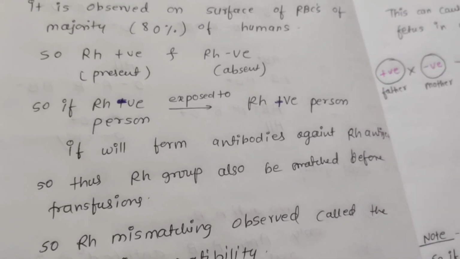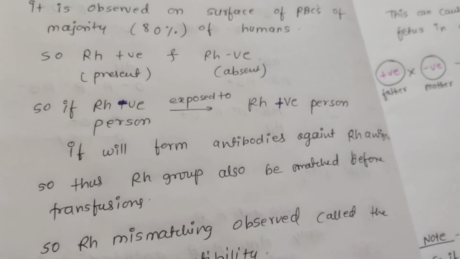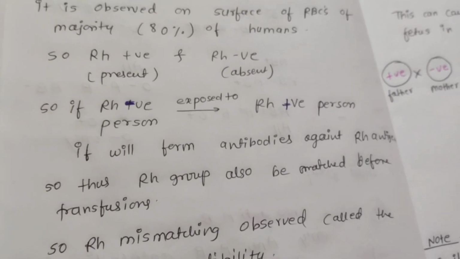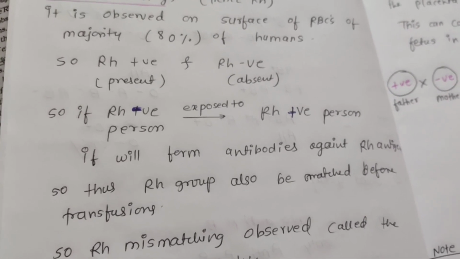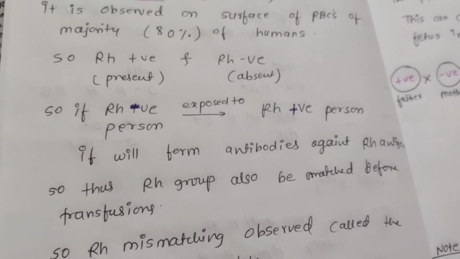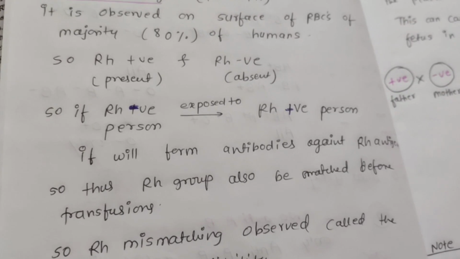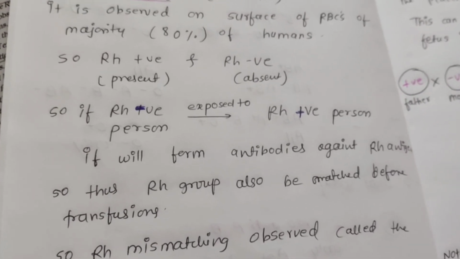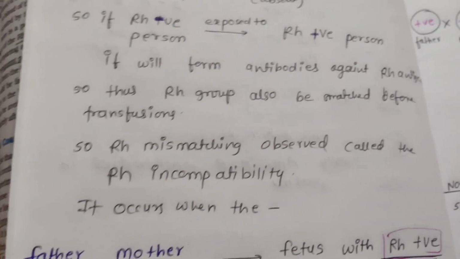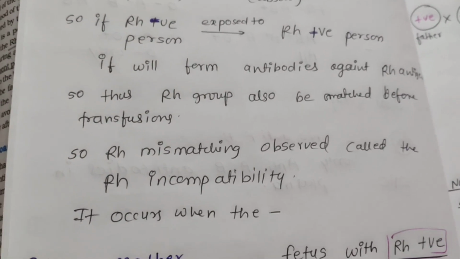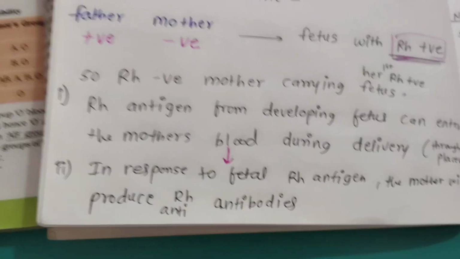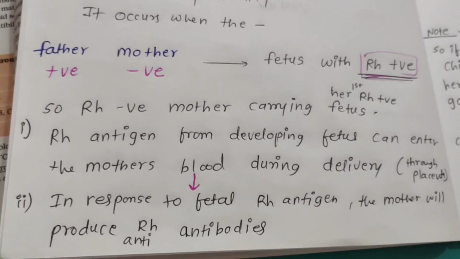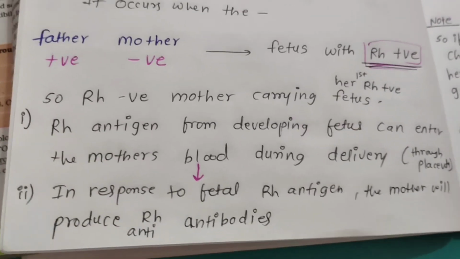So the RH grouping is also very important to be matched before the transfusion, because I am having RH negative blood. So I can't get the blood from an RH positive person, otherwise my body will form antibodies against it. This kind of mismatching is nothing but the RH incompatibility, right? I will explain this with one well-known example.